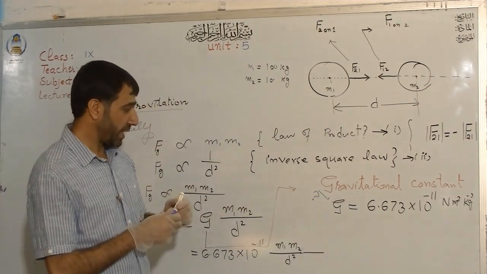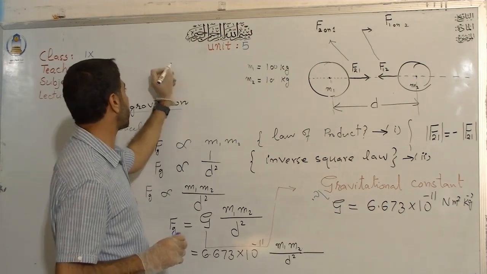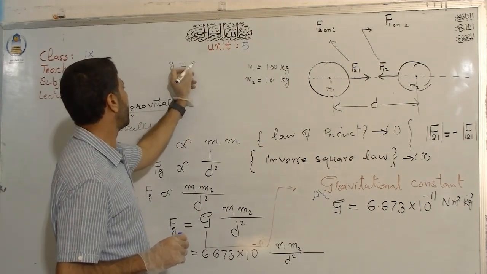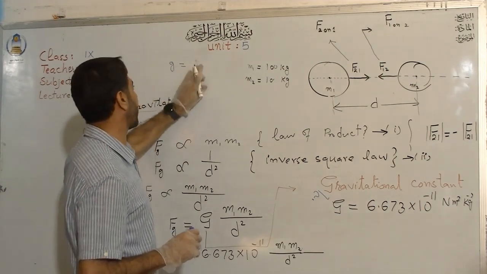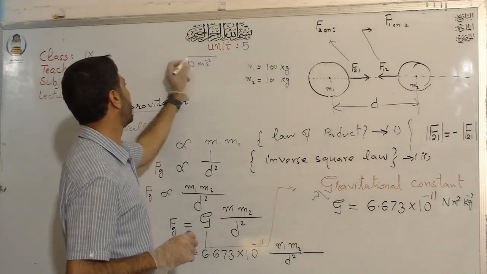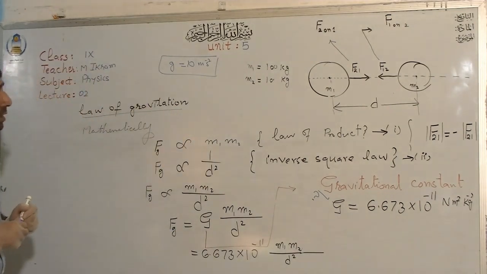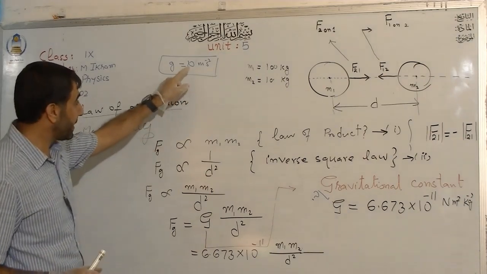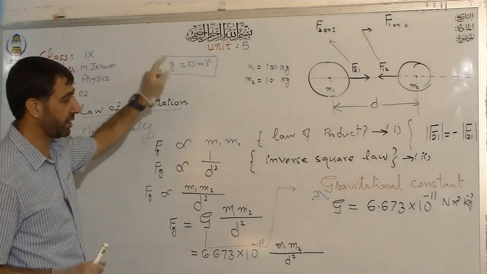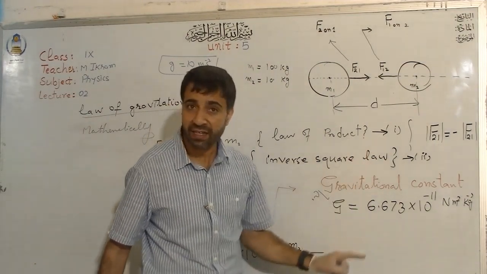Remember class, I just want to tell you another thing also. You might have seen this thing also: 9.8 or 10 meter per second square. Remember, there is a big difference between these two. You see that this is gravitational acceleration, while this is the universal gravitational constant.